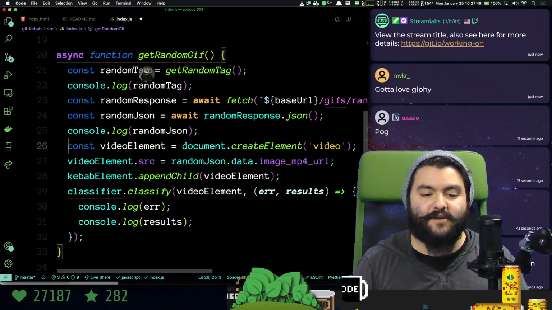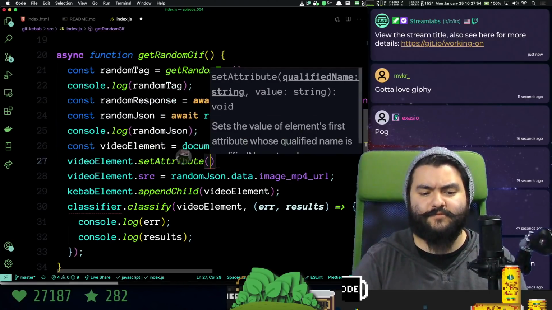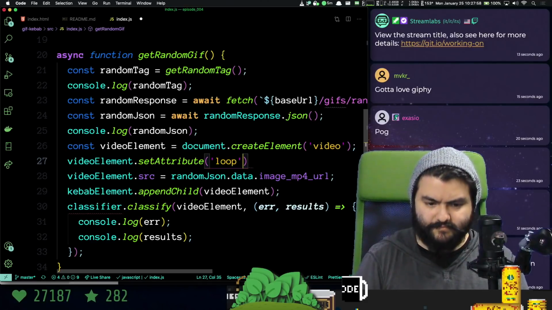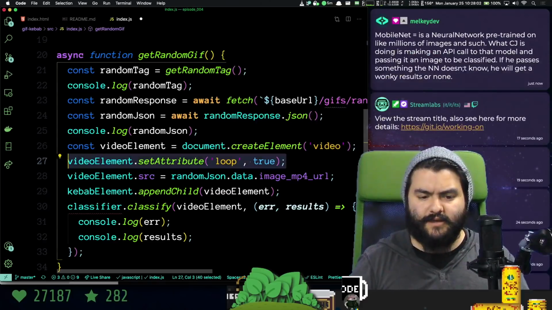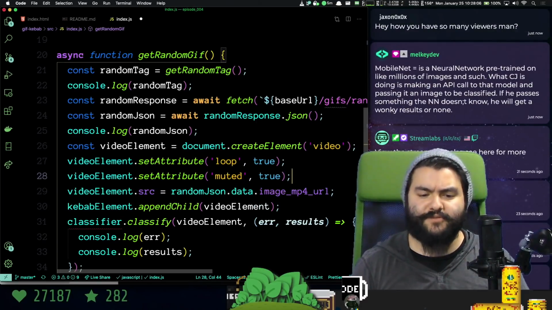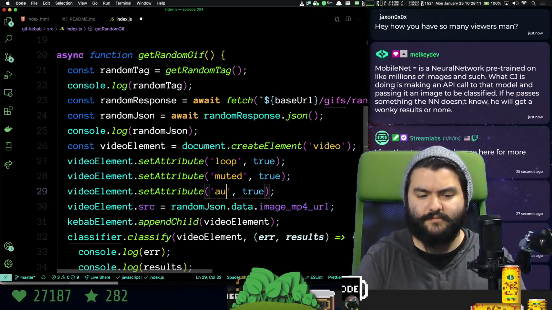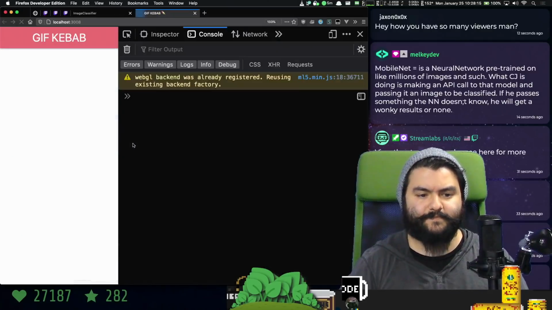The other thing we can do, though, is on this video element, we can say set attribute loop to true. So we want it to loop forever. We want it to be muted so that there's no sound and that the browser will autoplay it. Like that. Let's see what happens.